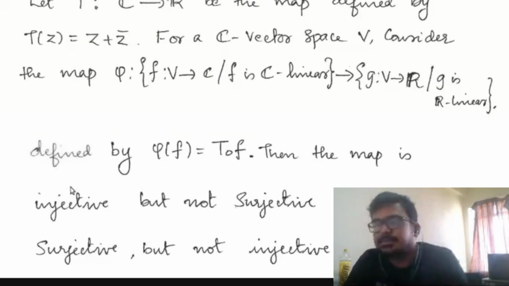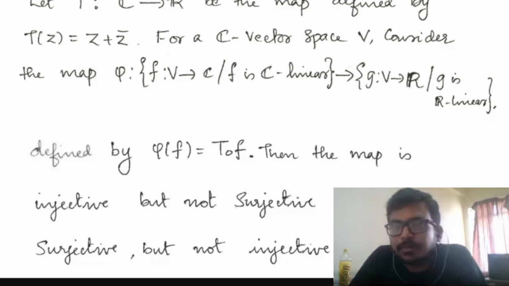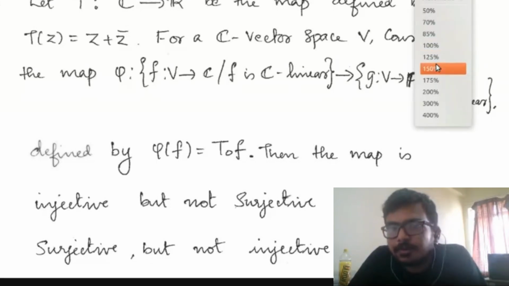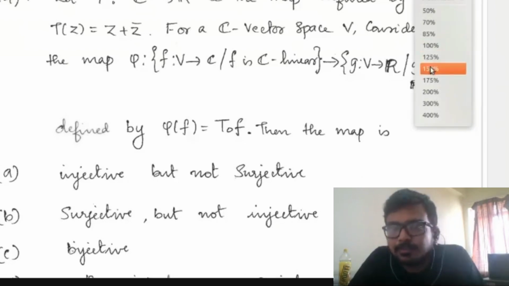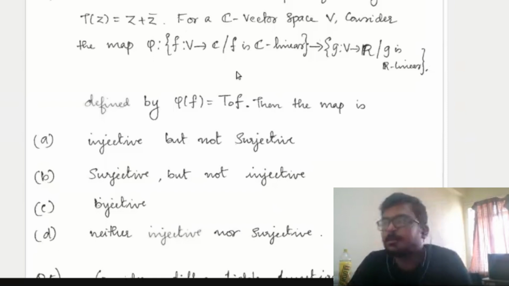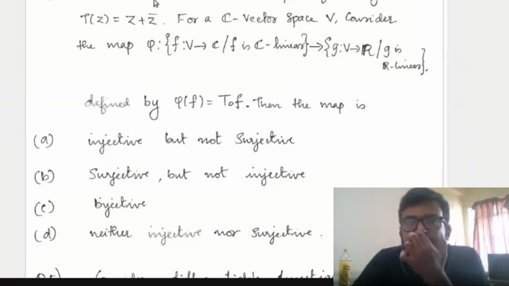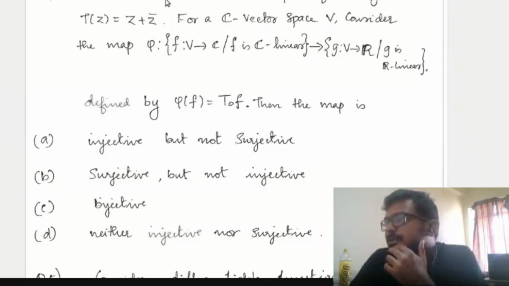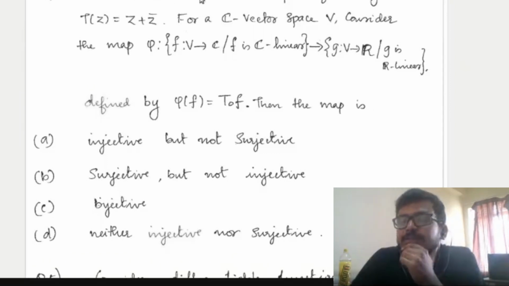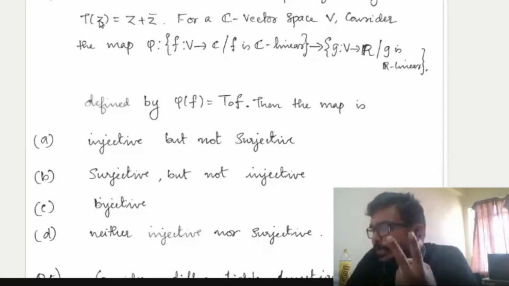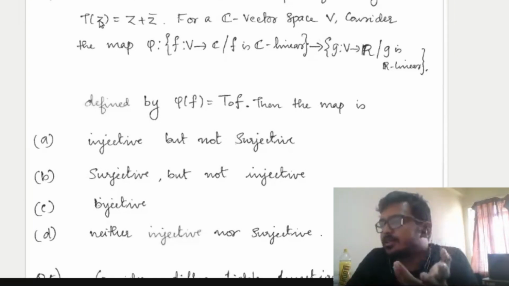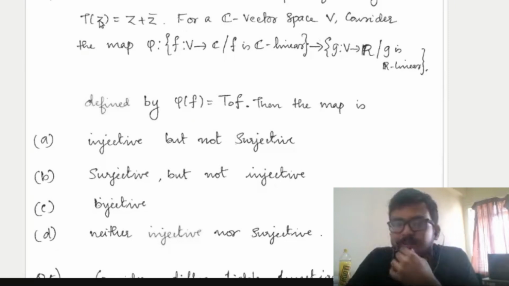So the next question is: let T from C to R be a map defined by T of Z equal to Z plus Z conjugate. C is the set of all complex numbers and R is the set of all real numbers. What does it mean? T of Z is 2 times the real part of Z. T of Z is nothing but 2 into the real part of Z.